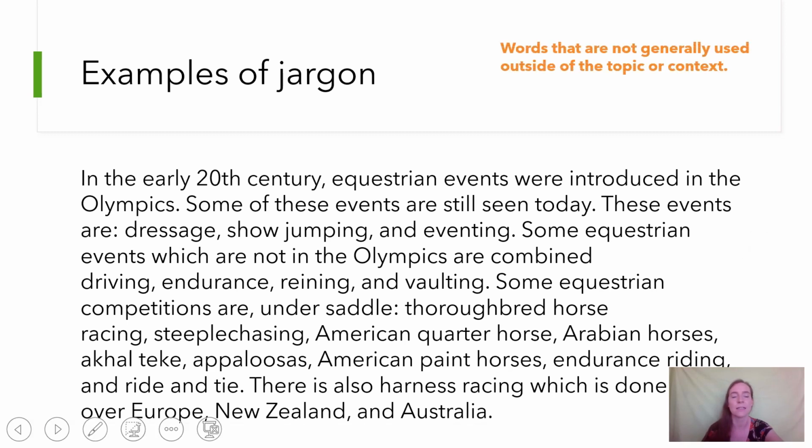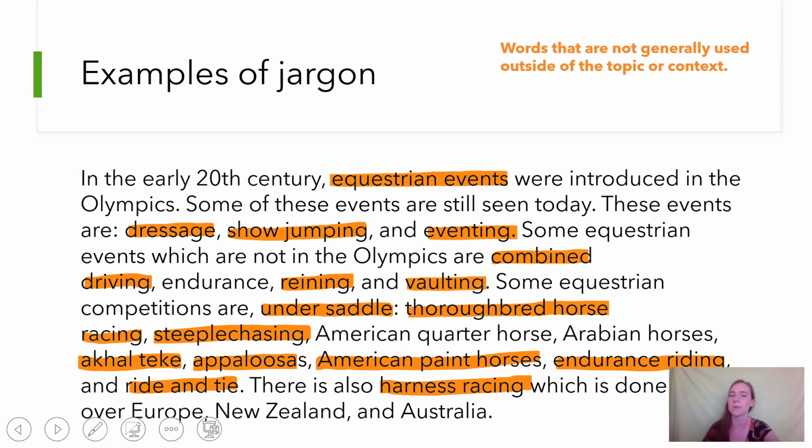The words that are highlighted are all the examples of jargon in equestrian. So the words that really, I can't really think of many other reasons for them to be heard anywhere other than vaulting, maybe in gymnastics. But most of those are specific to equestrian and horses.